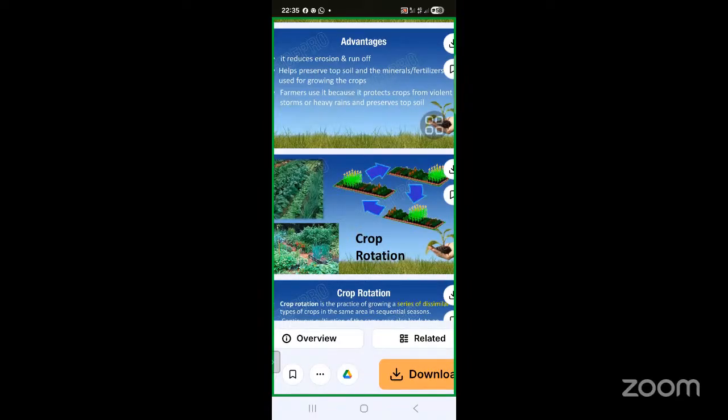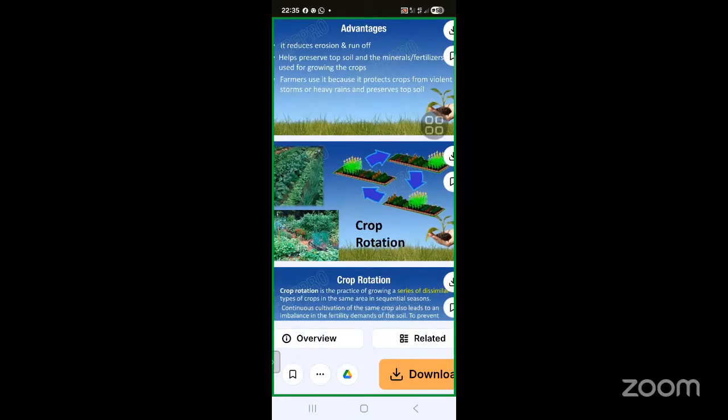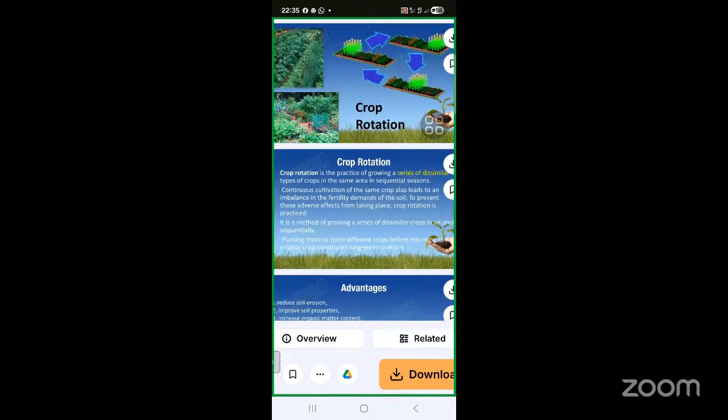And then crop rotation, which is another system of soil conservation. Crop rotation is the practice of growing a series of dissimilar types of crops in the same area in sequential seasons. Continuous cultivation can lead to an imbalance in the fertility demands of the soil.